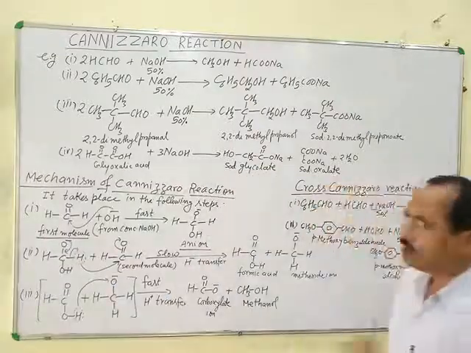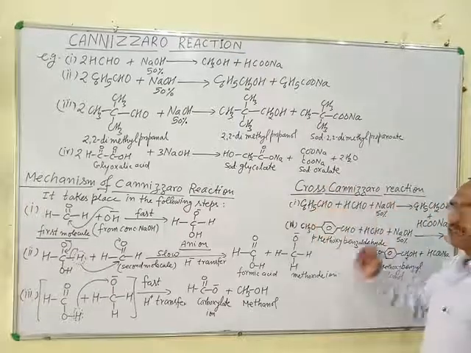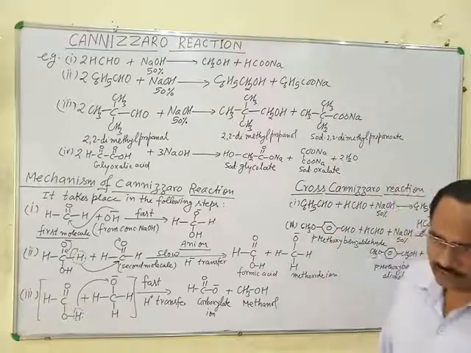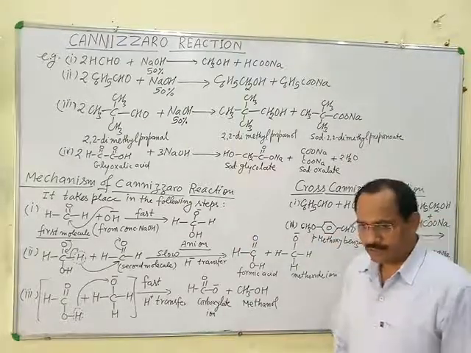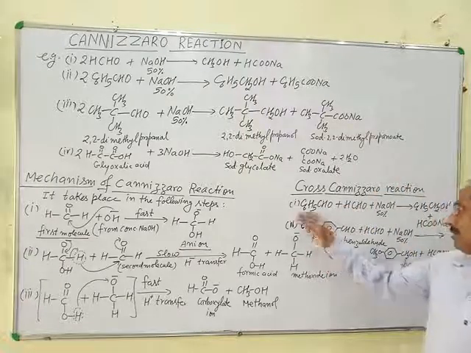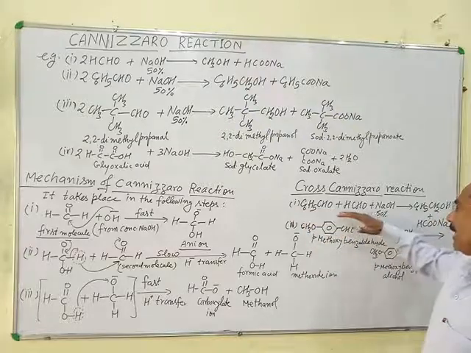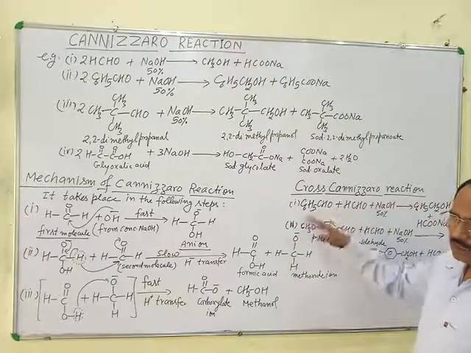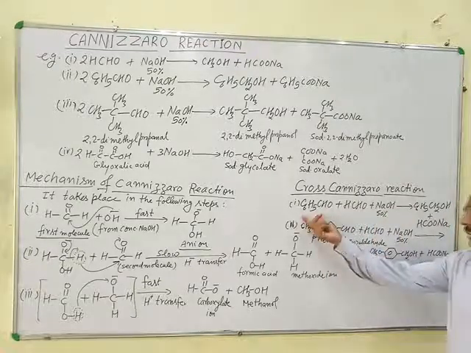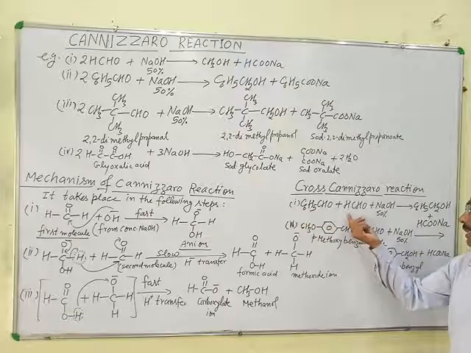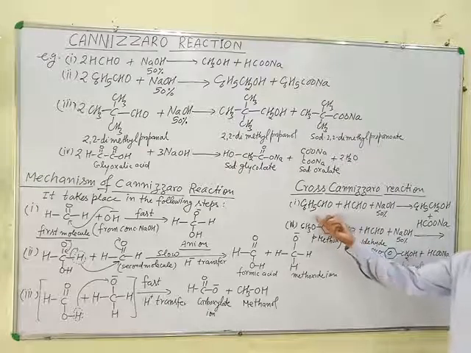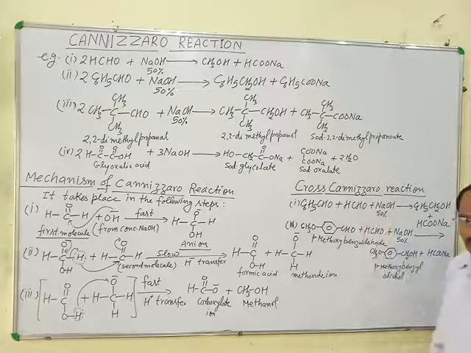Just like cross aldol condensation, cross Cannizzaro reaction is also possible. Means when two different aldehydes take part in Cannizzaro reaction, then this reaction is called cross Cannizzaro reaction. For example, when a mixture of benzaldehyde and formaldehyde is treated with 50% NaOH. Benzaldehyde is aromatic aldehyde, formaldehyde is aliphatic aldehyde, but both lacking alpha hydrogen.